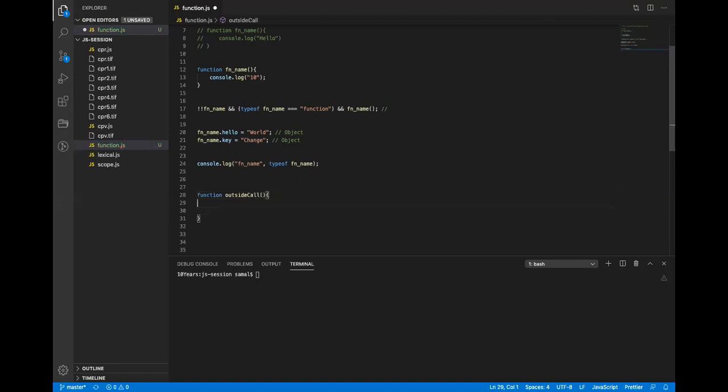Then I'll just do an outside call. Print this. Outside. All right. So if I run this, I get the output as from outside.